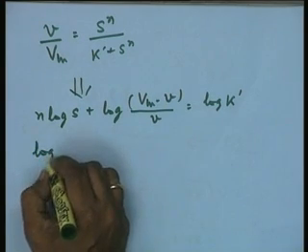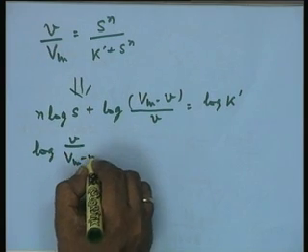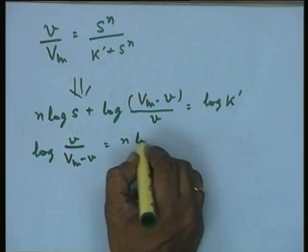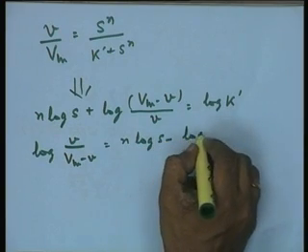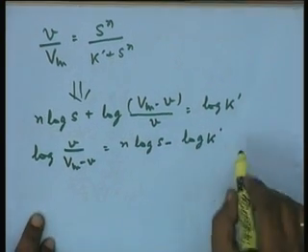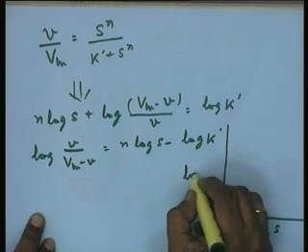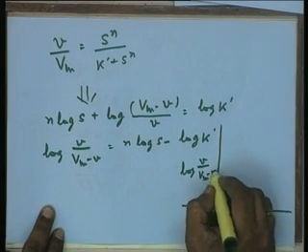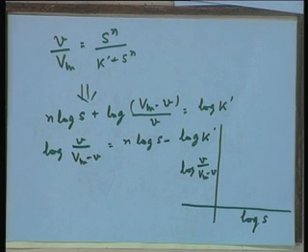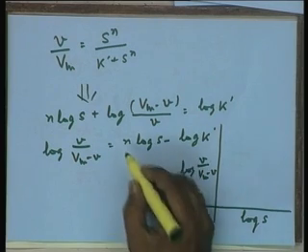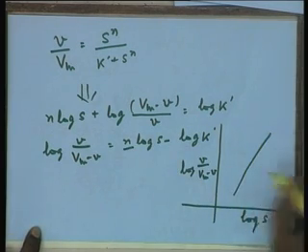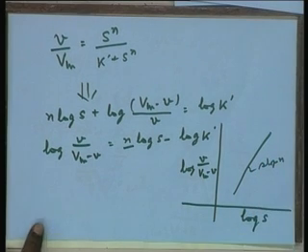Or log V upon Vm minus V equals n log S minus log K naught. Now, if you make a log plot of log S versus log V upon Vm minus V, you must end up with a straight line with the slope of n. And obviously, on a log plot, you can straight away get the slope and get the number of binding sites.